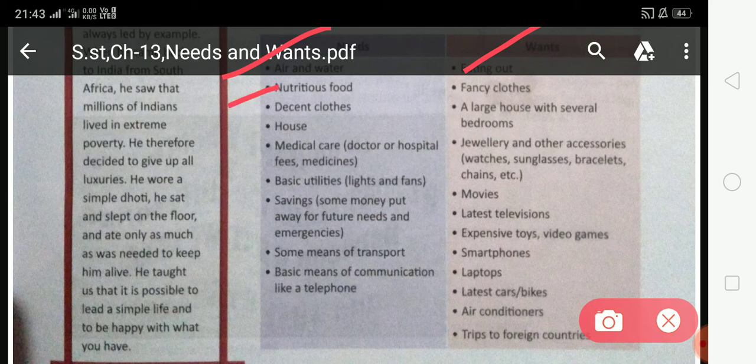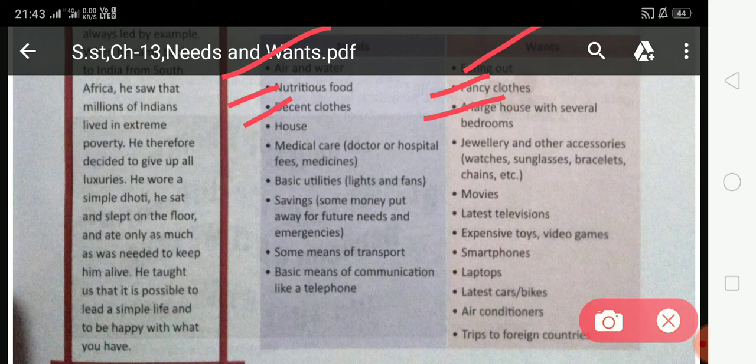Next, nutritious food and fancy clothes. Nutritious food is a need, because without nutritious food we cannot survive, because nutritious food gives us energy. And fancy clothes. So student, fancy clothes are a want, because we can survive without fancy clothes. Decent clothes, large house with several bedrooms. So student, decent clothes are needs, and a large house with several bedrooms is a want, because we can live in one room.